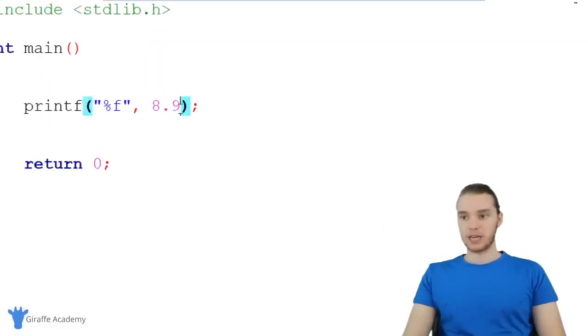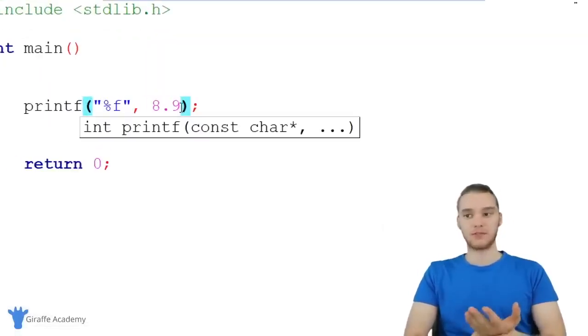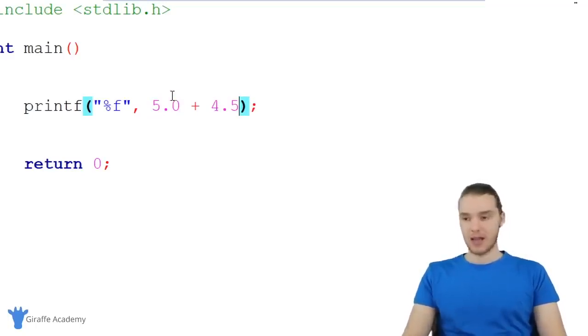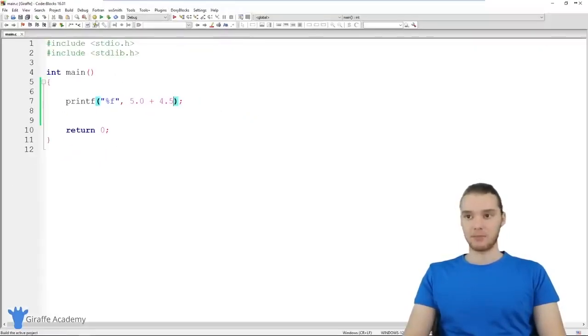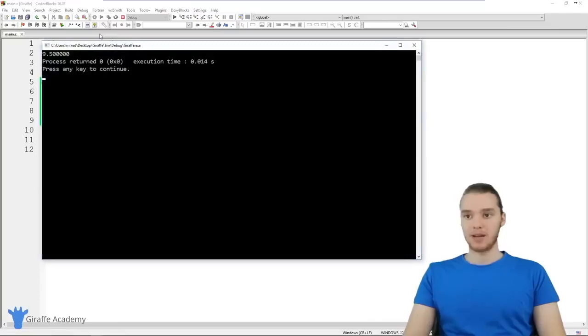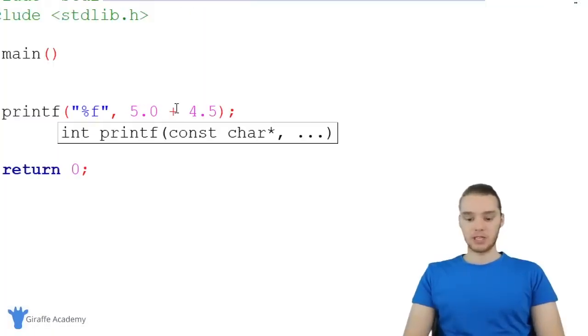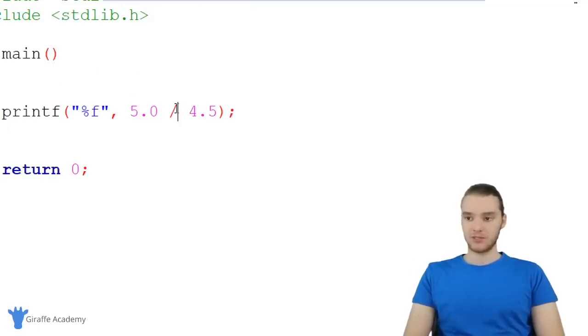So using these decimals, I can do all sorts of stuff. Obviously I can just print out the decimal, but I could also do things like math. So I could say 5.0 plus 4.5, and this is going to be able to do that for us. When I run my program, not only is it going to print this out, but it's going to do the actual math operation, and you see we get 9.5. So in addition to addition, we can also use subtraction, division, which is going to be a slash, and multiplication, which is going to be an asterisk.